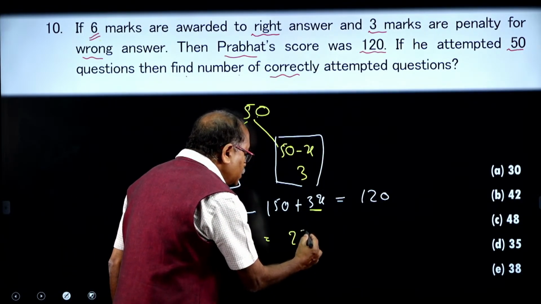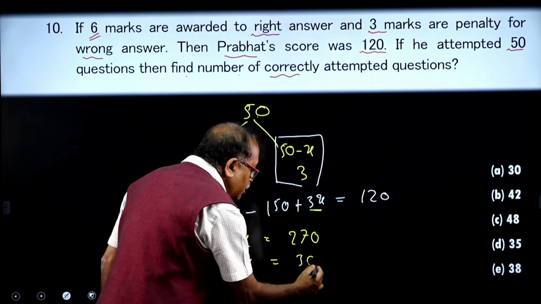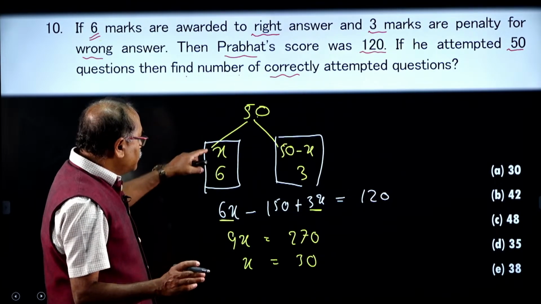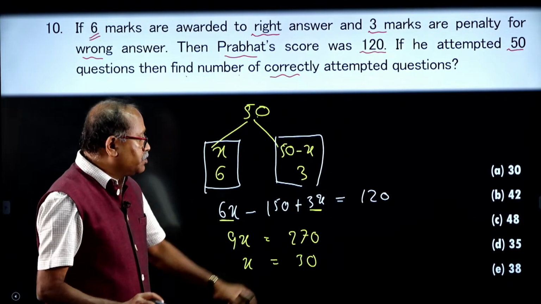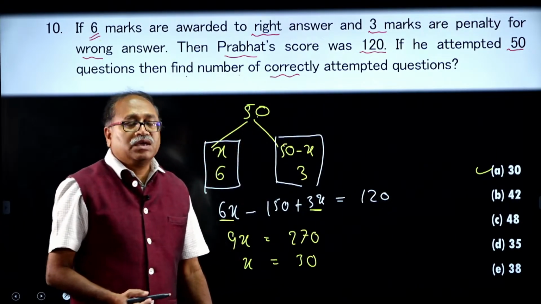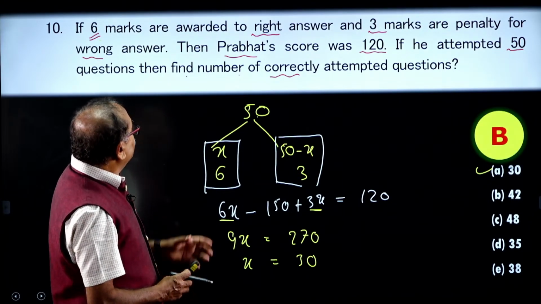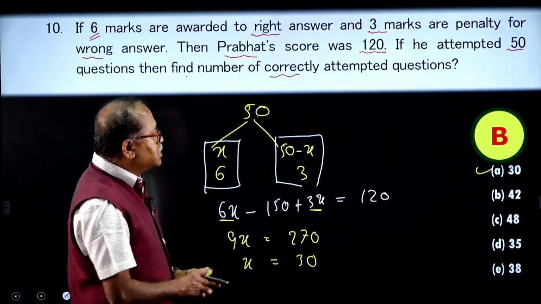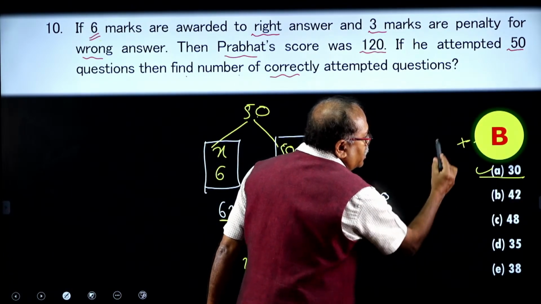So, 9x is equal to 270, then what is x? x is equal to 30, and what is x here? The number of questions attempted correctly. So, my answer should be 30. Anywhere 30 is there, that is option choice A. So, let us check what the question is. The number of questions answered correctly. So, it is not B, it should be A.